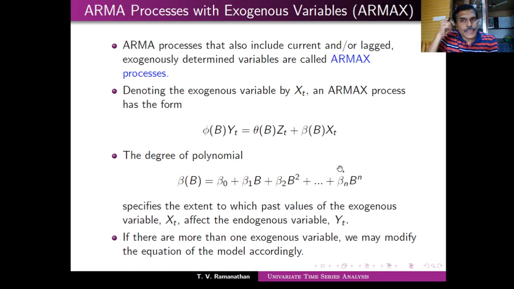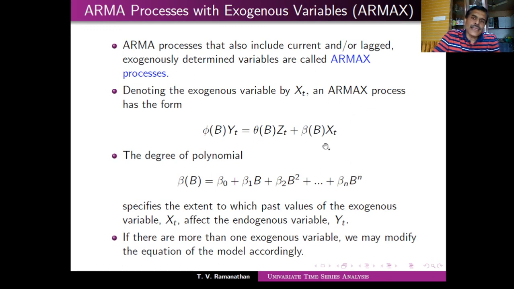Now there is one more type of process which we are not going into the details of; I am just introducing it. That's called ARMAX. So far we have been learning univariate processes, but there can be some exogenous variable. Exogenous means coming totally from outside; endogenous means part of the system. So there can be some exogenous variable affecting this. You have an ARMA equation here, and then some variable with its lag, but we are not saying that it is part of the process; it is exogenous. In such a case, this process is called an ARMAX process.